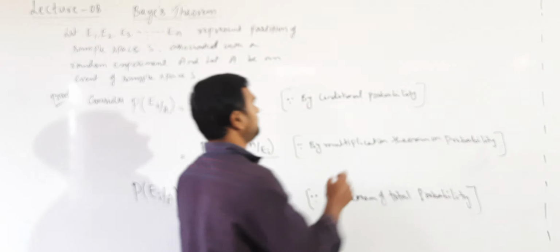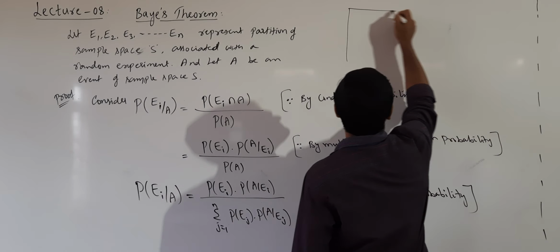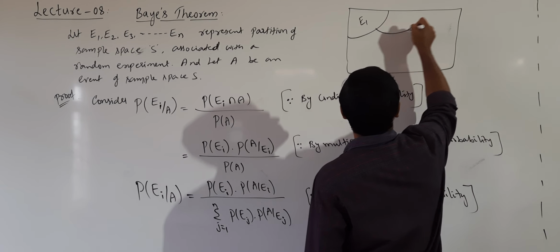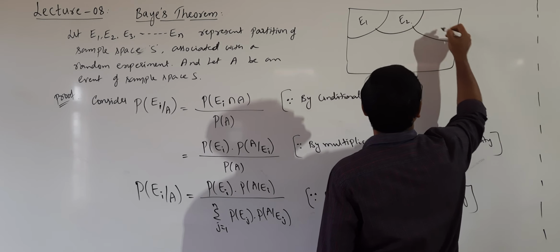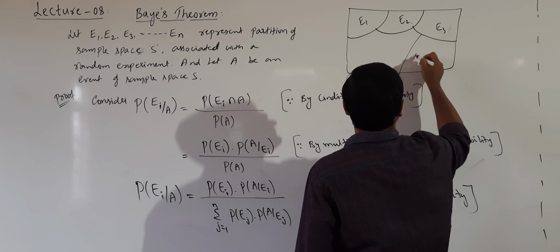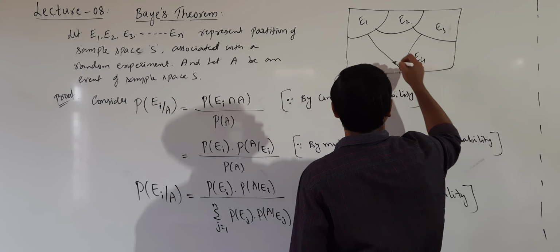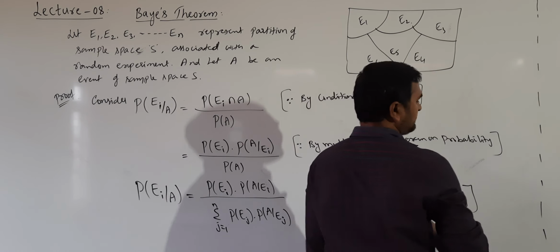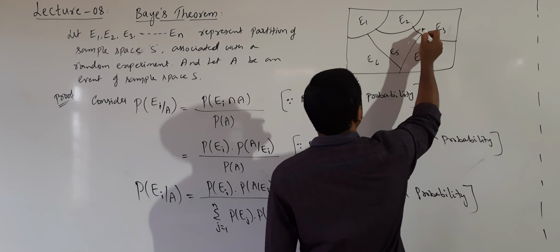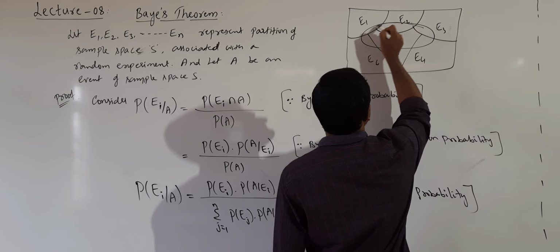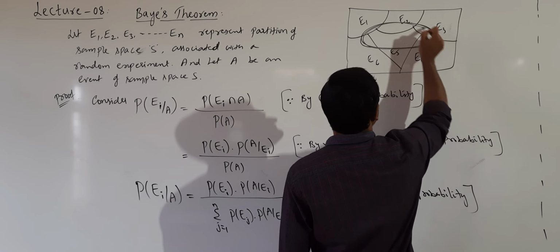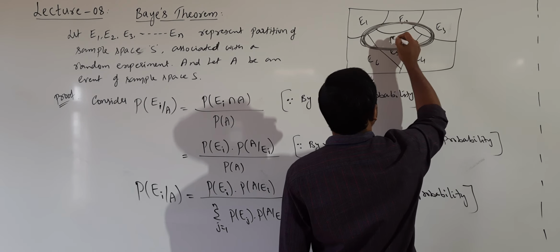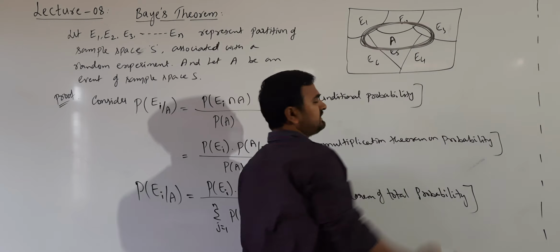Observe here, we are taking the partition of sample space, like we are writing E1, E2, E3 and so on. And we are taking some common event A, which may have occurred in any one of these events. Right, this is the event A.